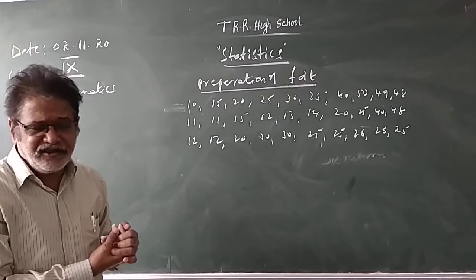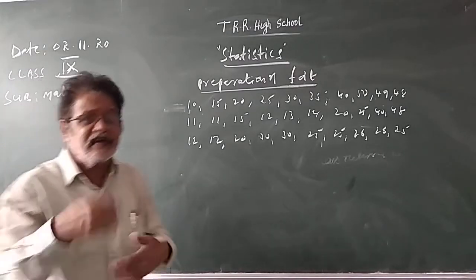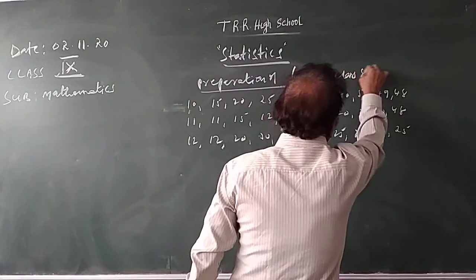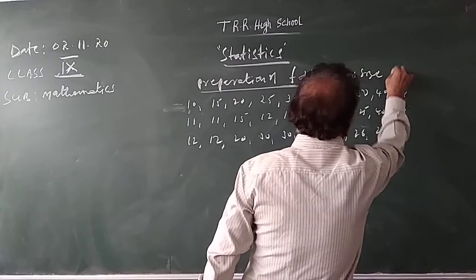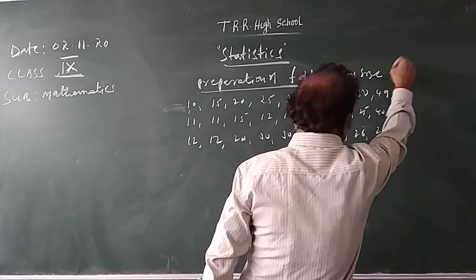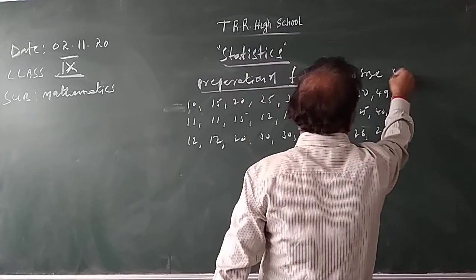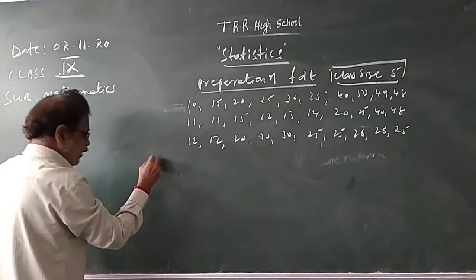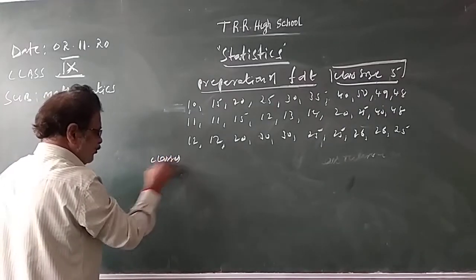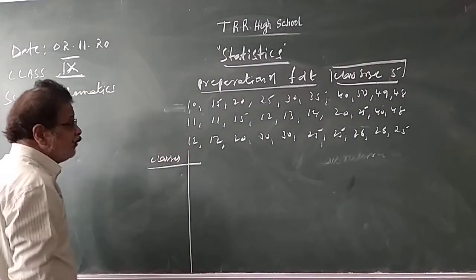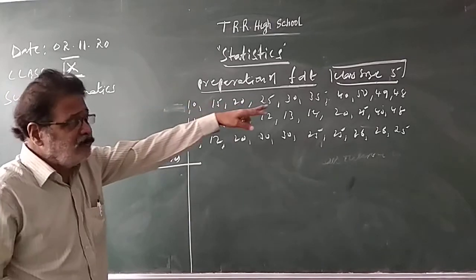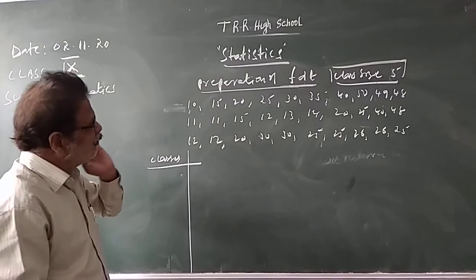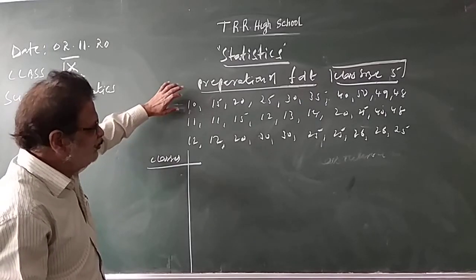How to prepare the frequency distribution table for this? You have to make the tally marks. You know that. Take the class size. Take 5. Class size is 5. Class size means class interval. So here you write the classes. What is the least one here? How much class size are you taking? 5. The least marks is 10.